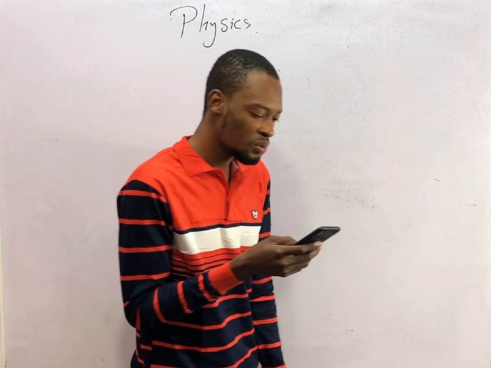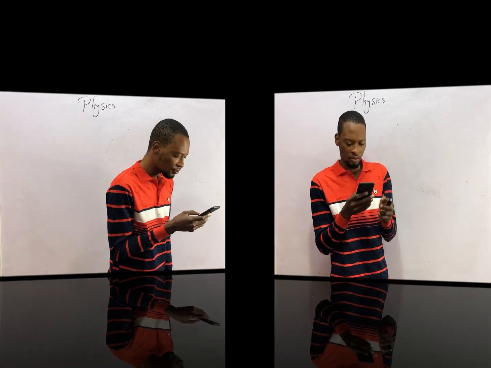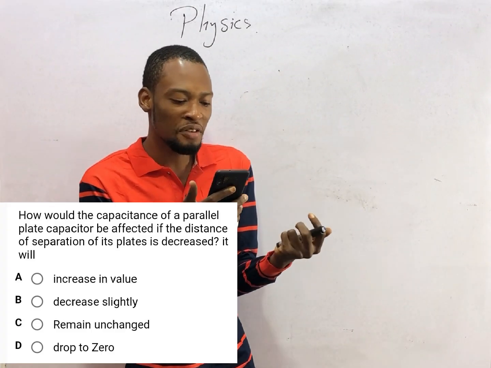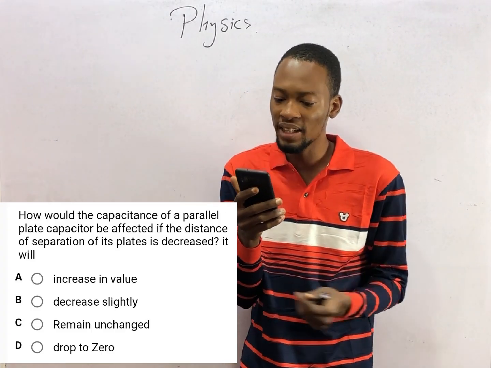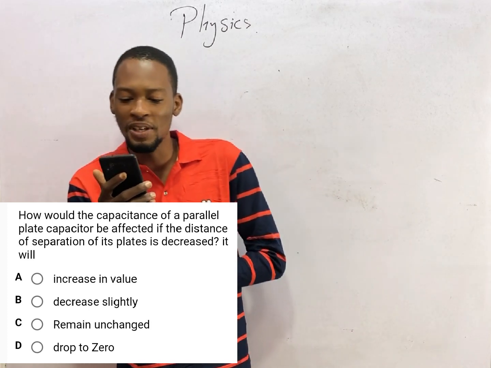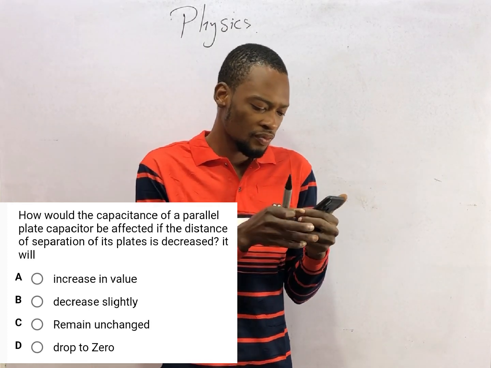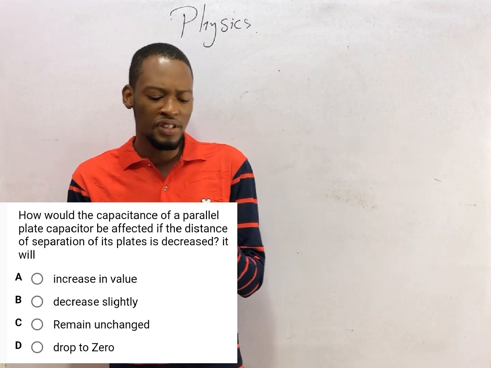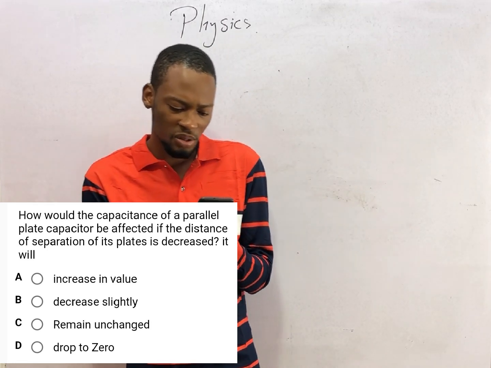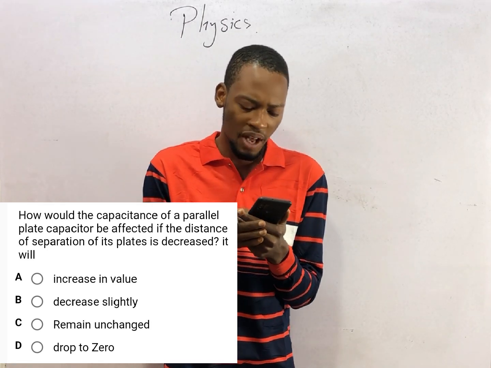And the next question says, how would the capacitance of a parallel plate capacitor be affected if the distance of separation of its plates is increased? It will dash. When the distance of separation of the plates of a capacitor is increased, what happens?